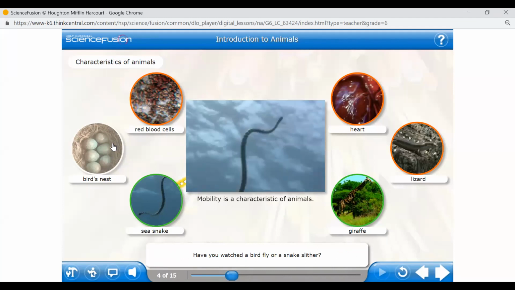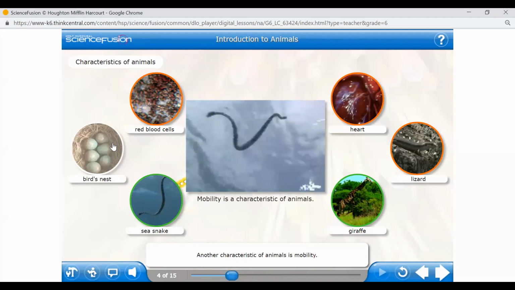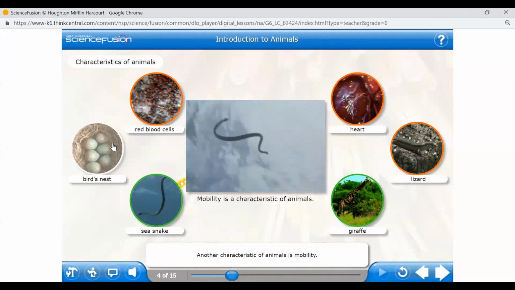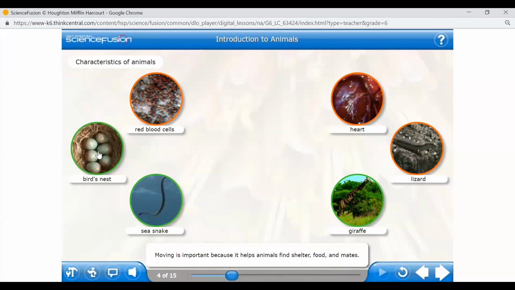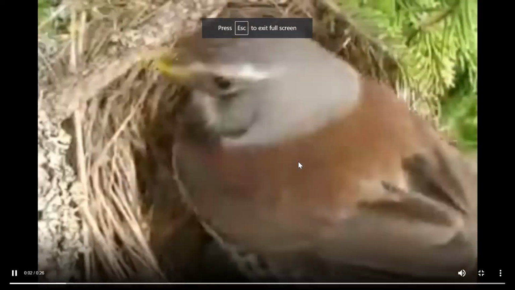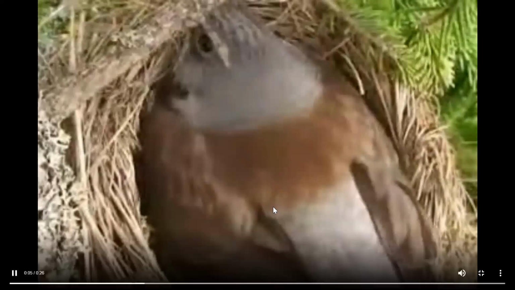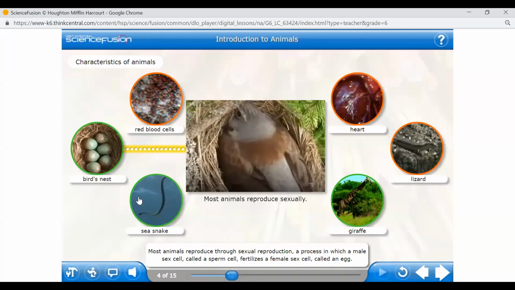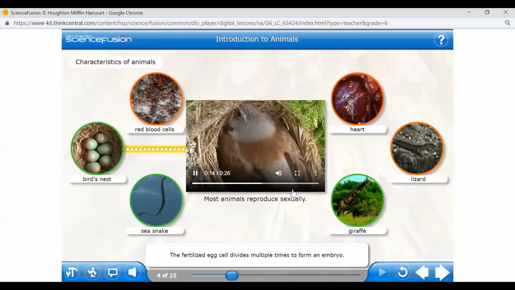Fly for a bird, slither for a snake. Another characteristic of animals is mobility. See how they swim. Swimming, scuttling, and moving is important because most animals reproduce through sexual reproduction, a process in which a male sex cell, called a sperm cell, fertilizes a female sex cell, called an egg. The fertilized egg cell divides multiple times. Hydra is an example of an animal that does not reproduce sexually.